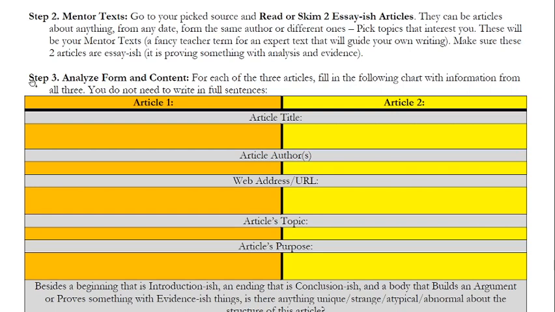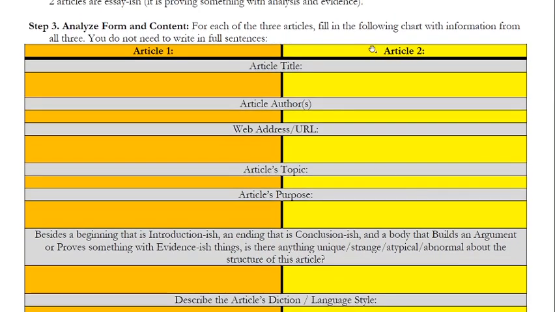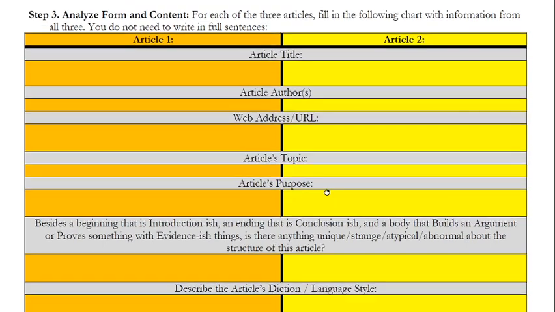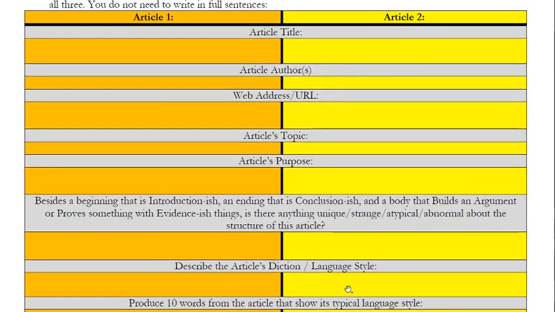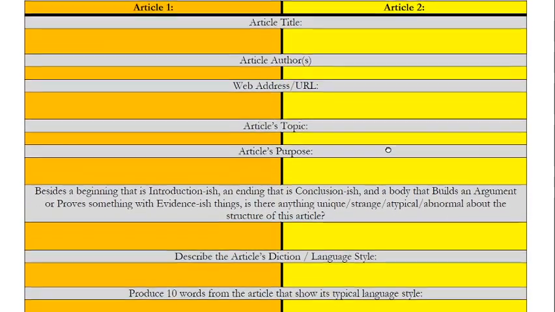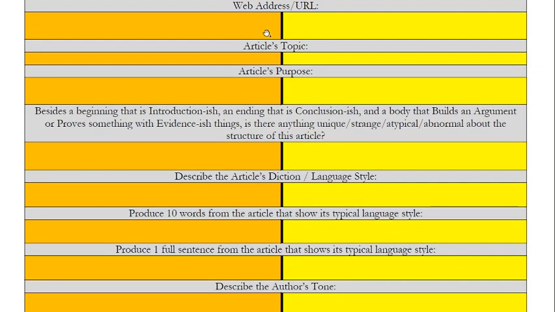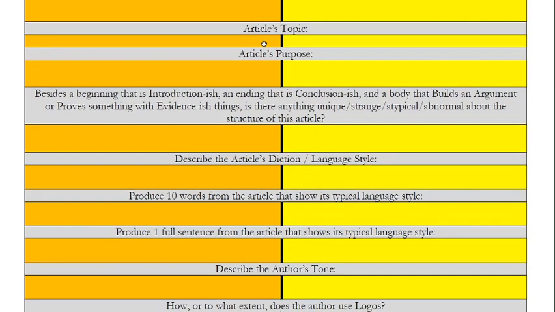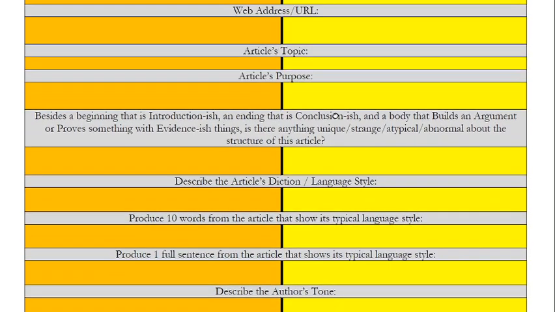Okay, for your two articles, Article 1, Article 2, you're basically just going to fill in this chart with information from each. You do not need to write in full sentences. So what's the article's title? Who are the article's authors? What's the URL so I could find it if I need to? What's the article's topic? Again, it doesn't need to be a full sentence. It could be one word. It just needs to make sense. What's the purpose of this article? Is it to persuade the audience of something, convince them of something, make them believe something?